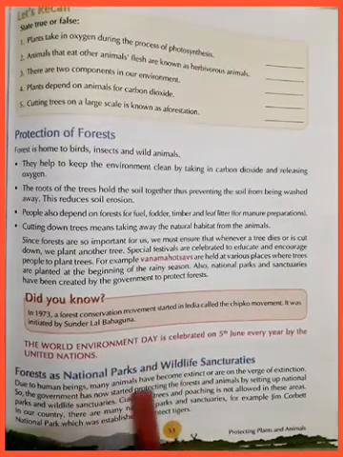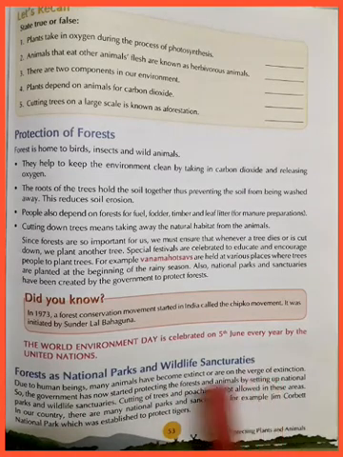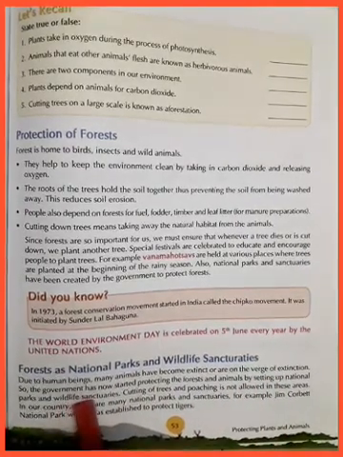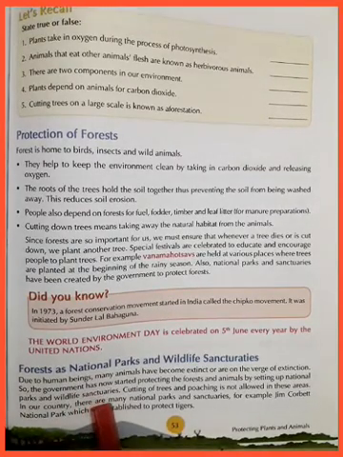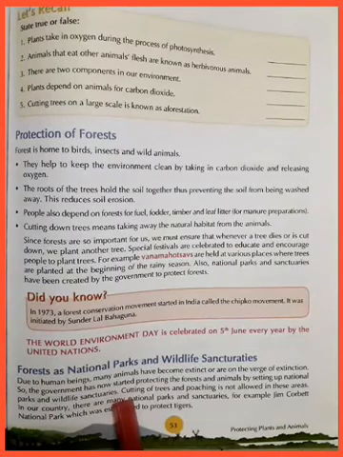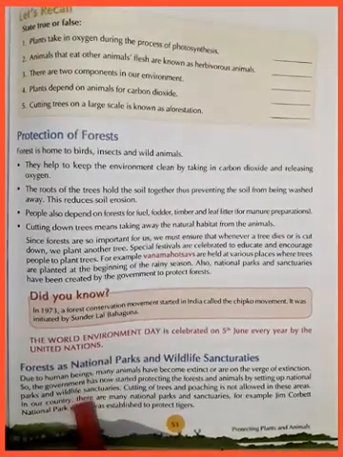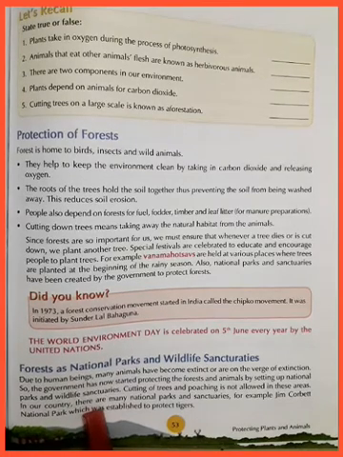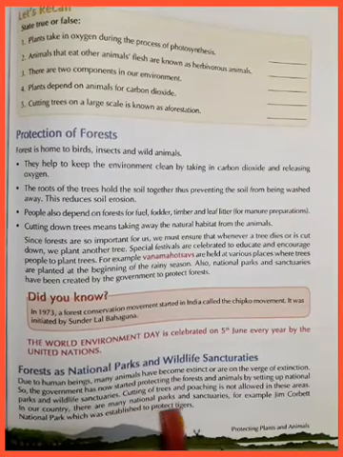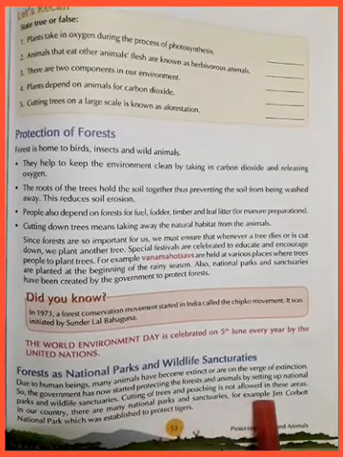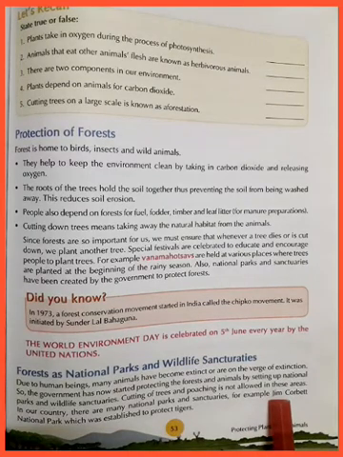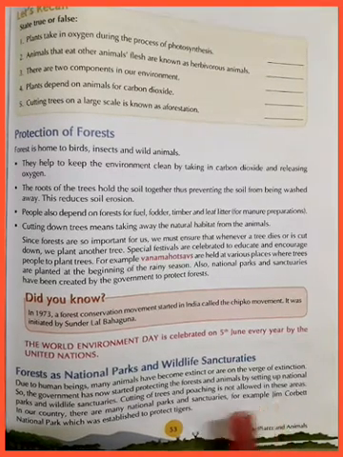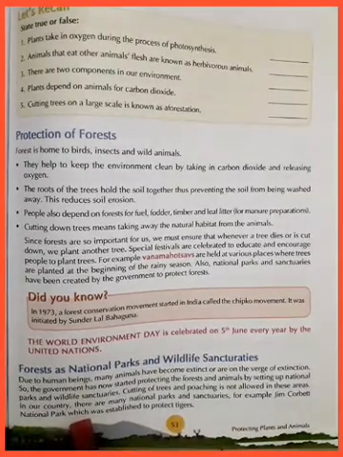Forests as national parks and wildlife sanctuaries. Due to human beings, many animals have become extinct, disappeared, and are on the verge of extinction, and more are going to be. You cannot see them, you cannot find them any longer. So the government has now started protecting the forest and animals by setting up national parks and wildlife sanctuaries. Cutting off trees and poaching is not allowed in these areas. Poaching means hunting the animals.